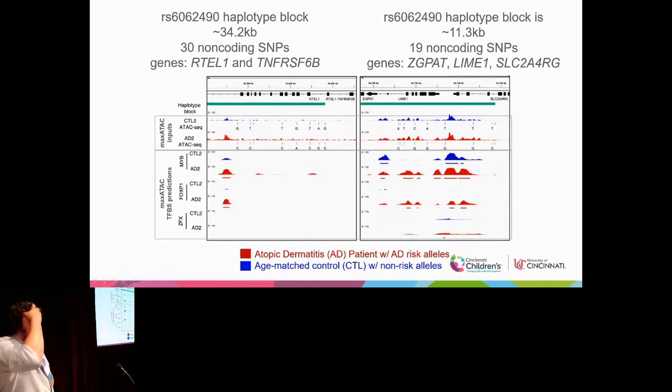So these 2 sites do have previous evidence for being involved in atopic dermatitis, and so we really wanted to see what could be the potential regulators that are binding in these regions or contributing to potential disease cause. And so we found 2 TFs, MYB and FOXP1, that had increased binding in atopic dermatitis patients compared to their age-matched controls. And we are currently in talks with our collaborators to follow up with ChIP-seq experiments in these same exact patient samples so that we can validate our predictions.